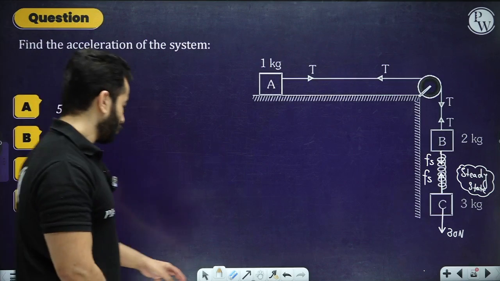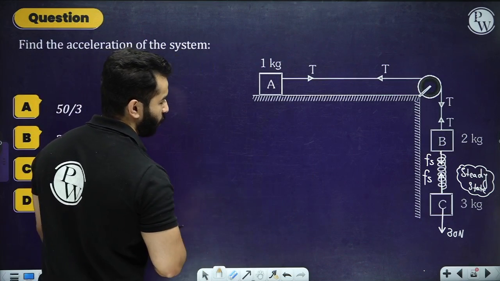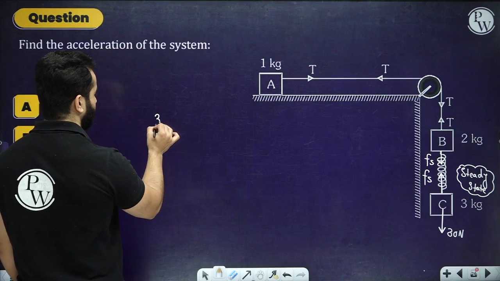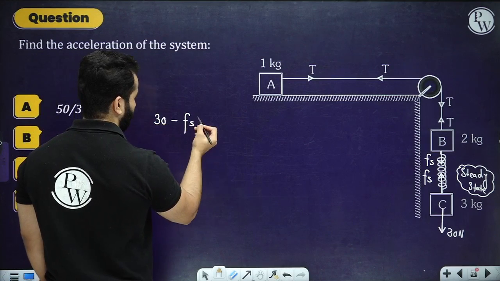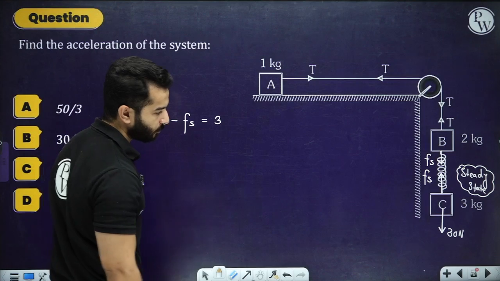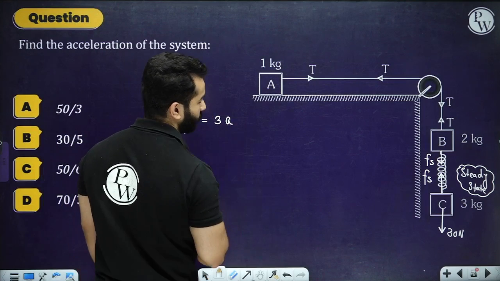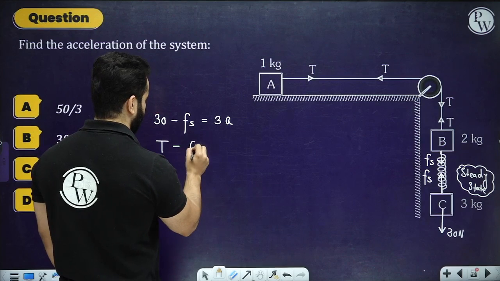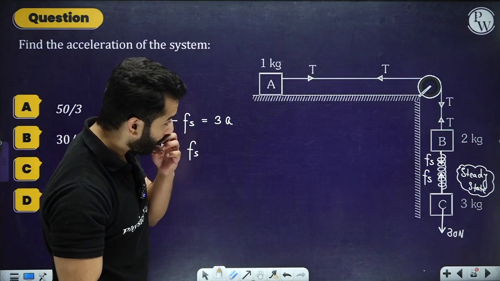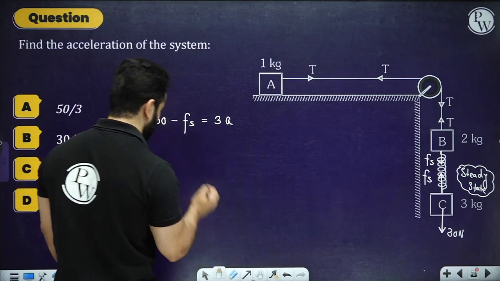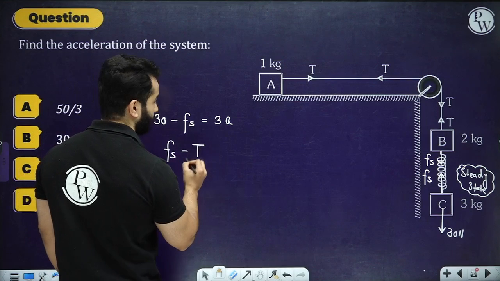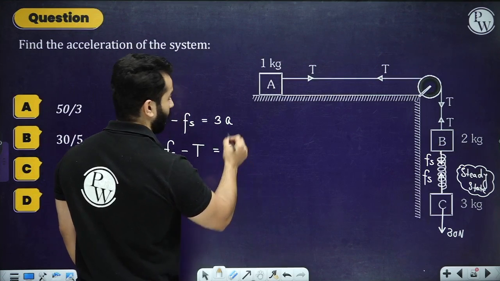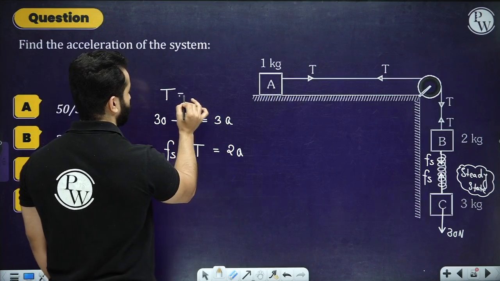So let's apply the same logic over here as well. So for the 3 kg block, let's say the entire system is moving down with an acceleration A. So we are going to write 30 Newton minus friction force, minus spring force equals 3 times A. For the 2 kg block, we are going to write Fs minus T equals 2 into A, and for the first one we are going to simply write T equals 1A.